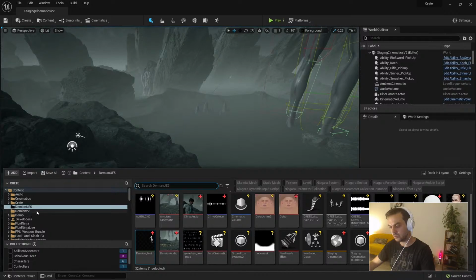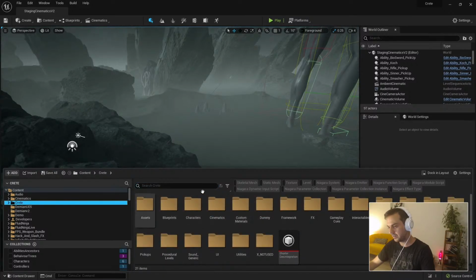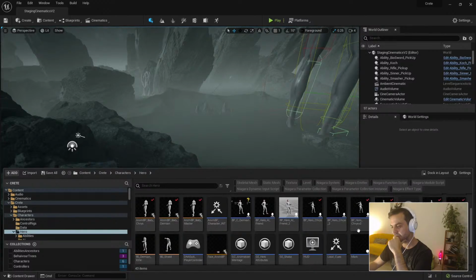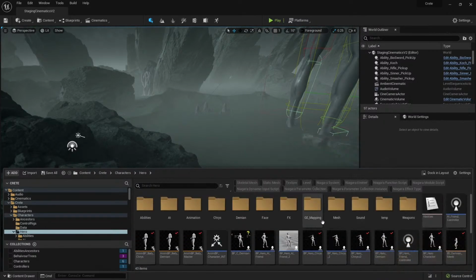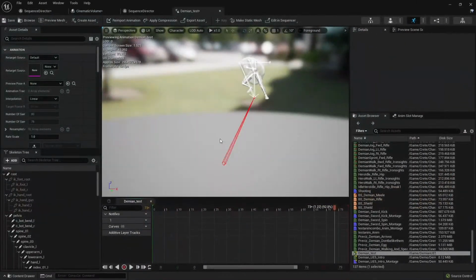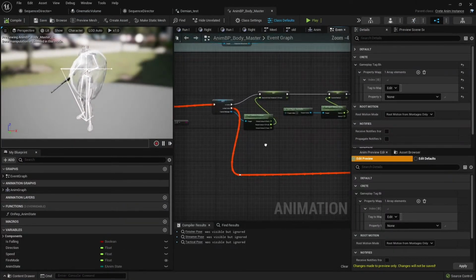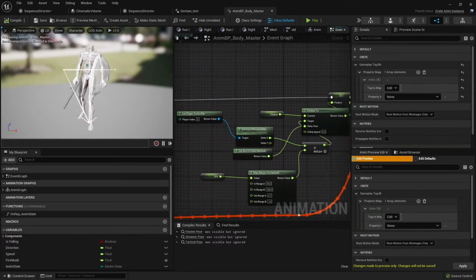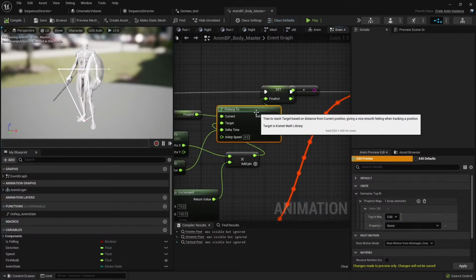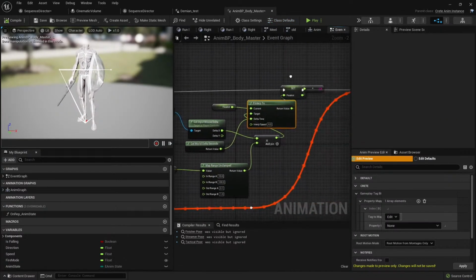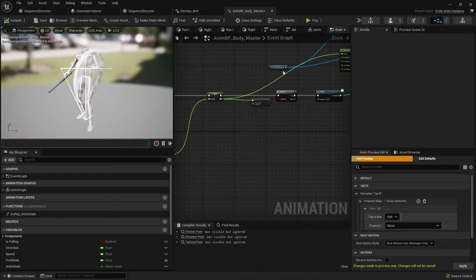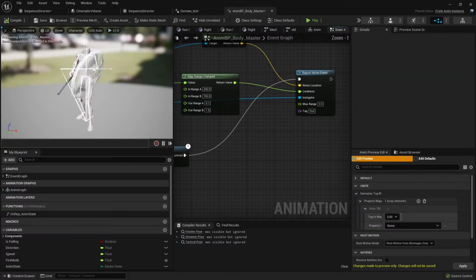So let's go to create characters, hero. Let's go for master. So yeah, very simple. What we do here is valid, and the important thing is we are taking a final rotation. This is just to have a little bit of spine movement. But because we are talking about the cinematics, let's go to what is important, which actually happens not in the body blueprint, but in the face blueprint.